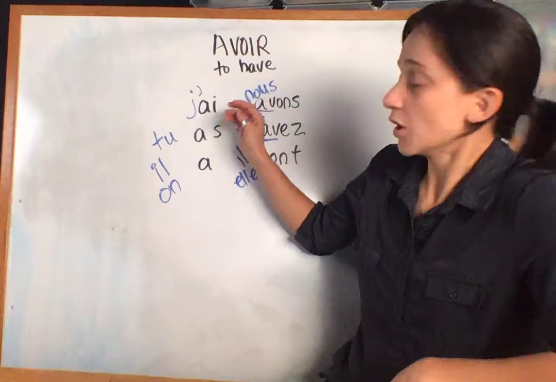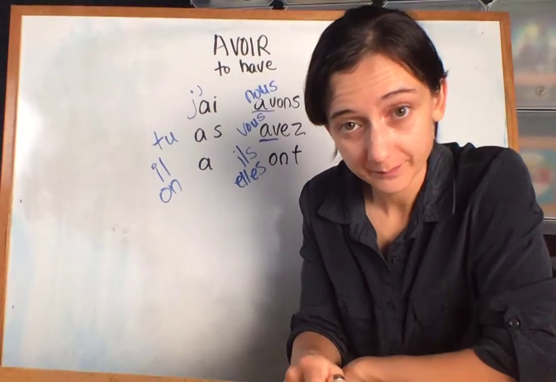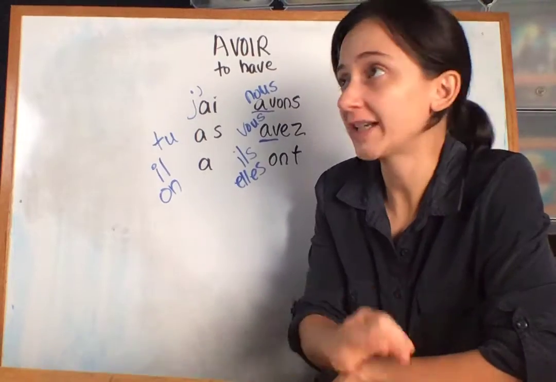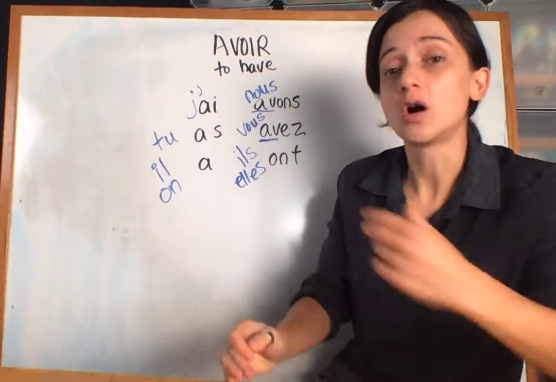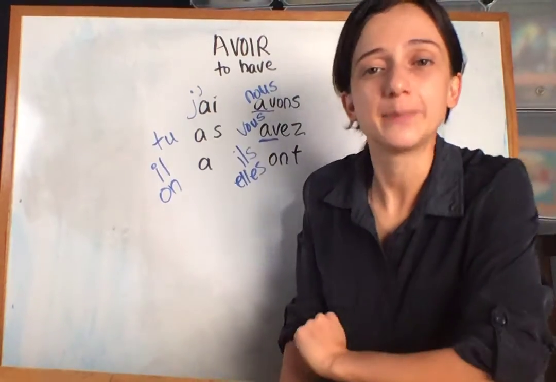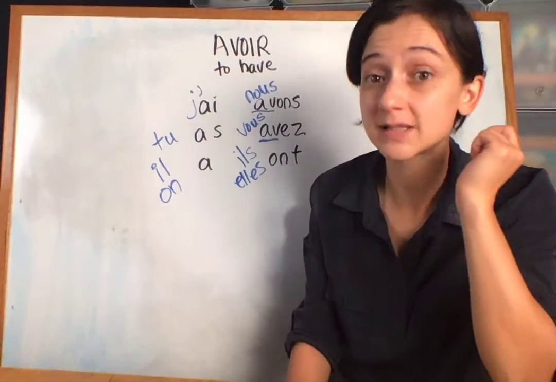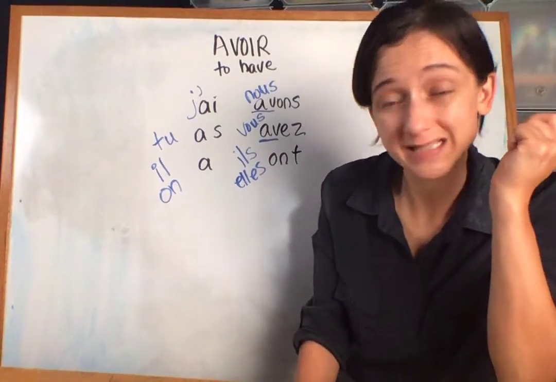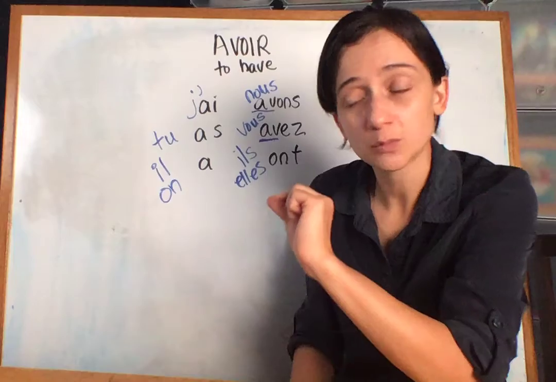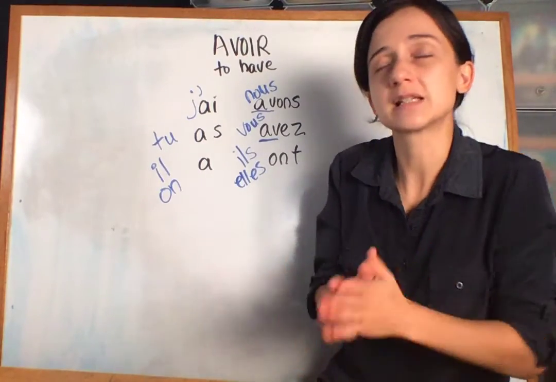So, if I said, I have a pizza, j'ai une pizza. I have a pizza. J'ai une pizza. But I could also translate that as, I do have a pizza. It's still j'ai une pizza. Or, I am having a pizza. J'ai une pizza.